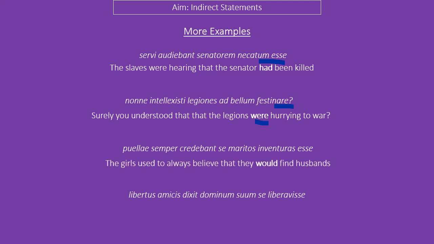The girls always used to believe, or used to always believe, that they, notice we got that se in there, would find husbands. So the verb to find is future, so that will goes to would. And the last one, the freedman said to his friends that his own, again that's suum, his own master had freed him. So this one we have suum and se in the same sentence. And we have to change has freed him to had freed him because of this sequence of tenses.